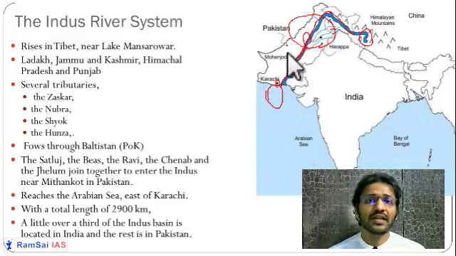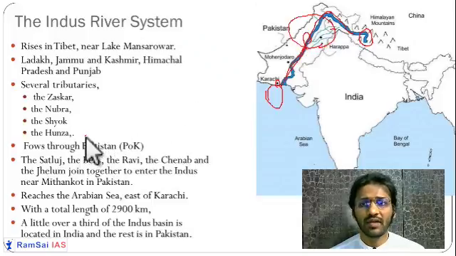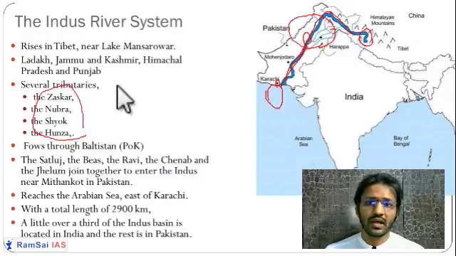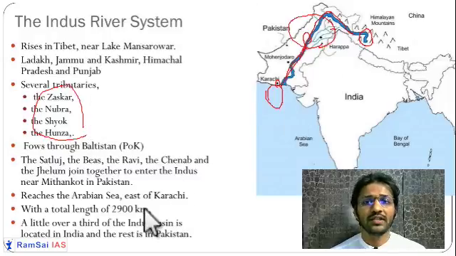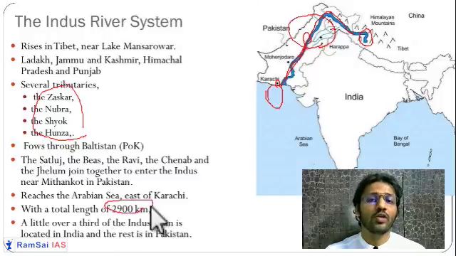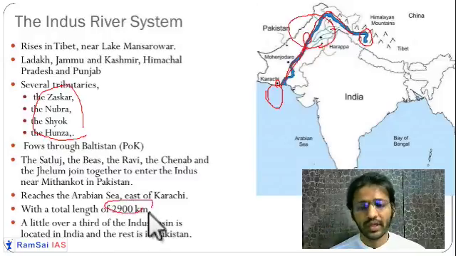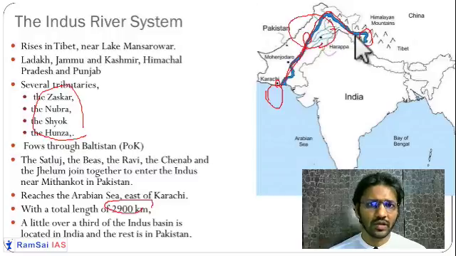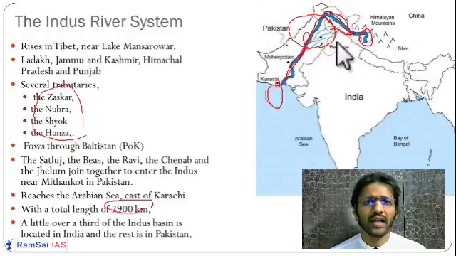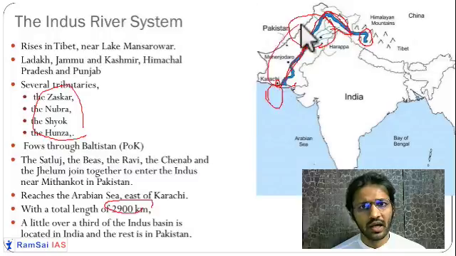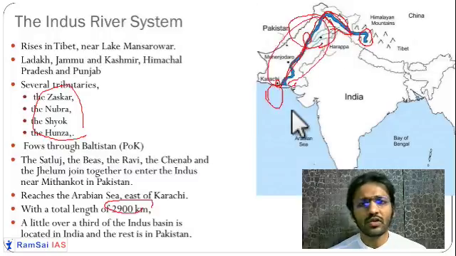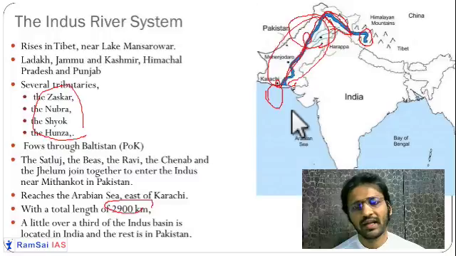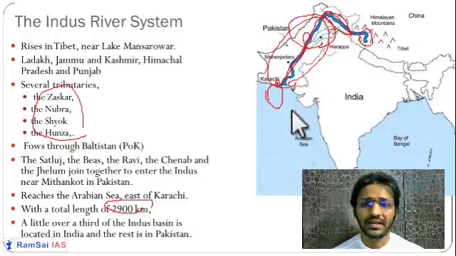Okay, so it has various tributaries. Tributaries of this river are Zanskar, Nubra, Shyok, and Hunza. These are some important tributaries of this river. So lengthwise, it is almost 2,900 kilometers. One of the largest, longest rivers in the world. Okay, it will come under the top 5 longest rivers in the world. So India just has one third of the basin, and the maximum basin is occupied by Pakistan. So almost, let us say, 80% of the basin is in Pakistan.